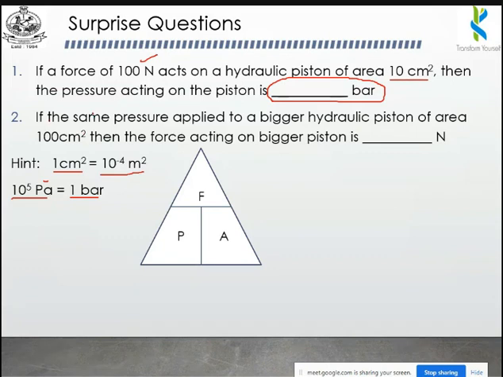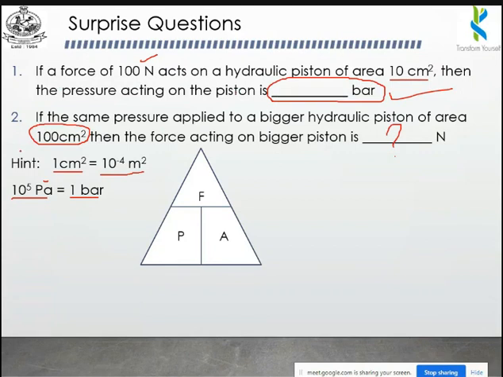Similarly, the second problem: the same pressure from our previous problem is applied to a bigger hydraulic piston of area 100 centimeters square. Now the area has been increased to 100 centimeters square. Then what is the force acting on this bigger piston?